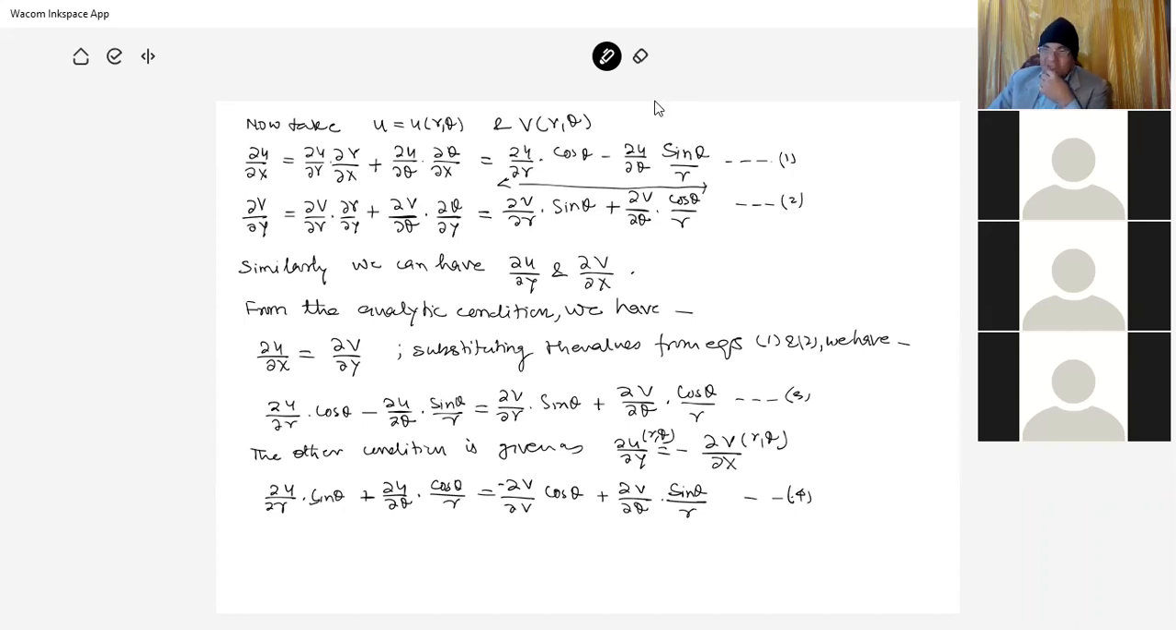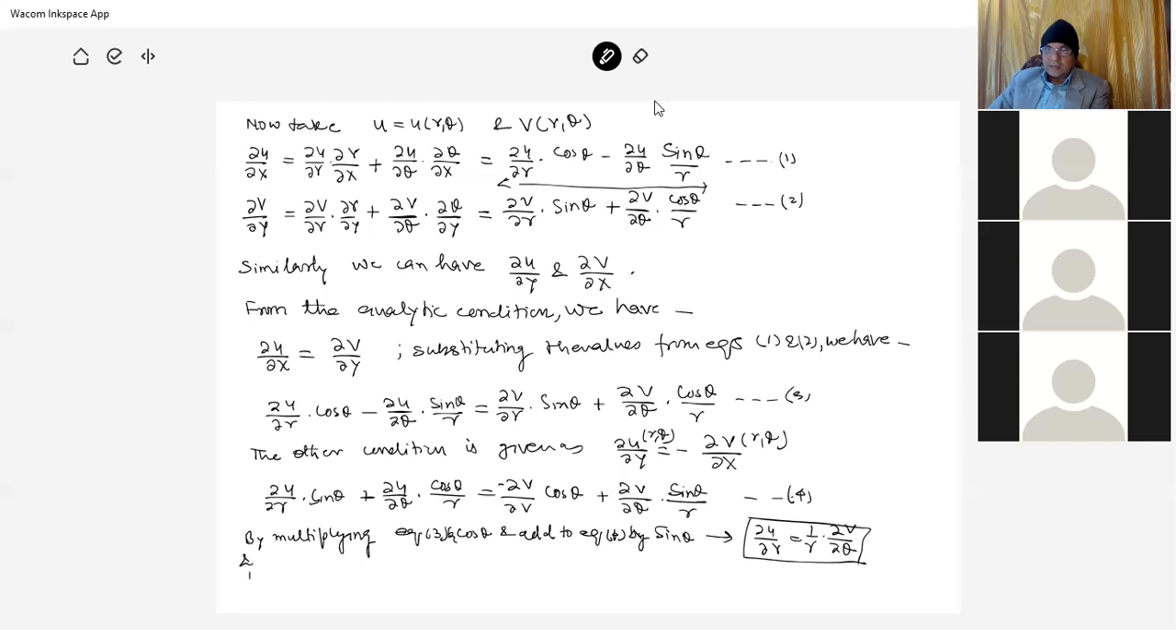Now, by multiplying equation 3 by cos theta and add to equation 4 by multiplying sin theta, and then we get del u by del r is equal to 1 by r del v by del theta.